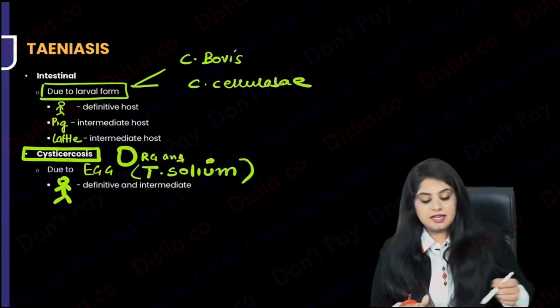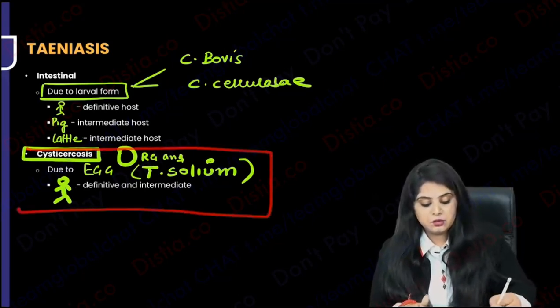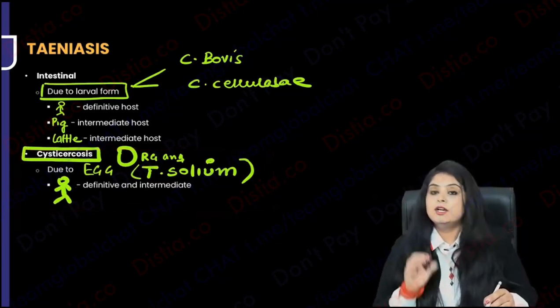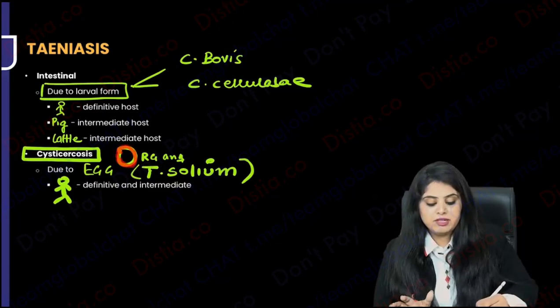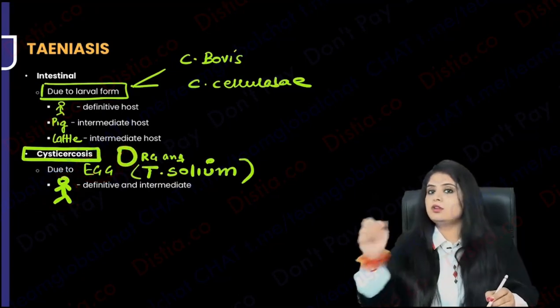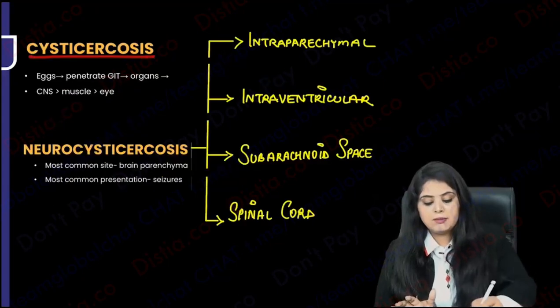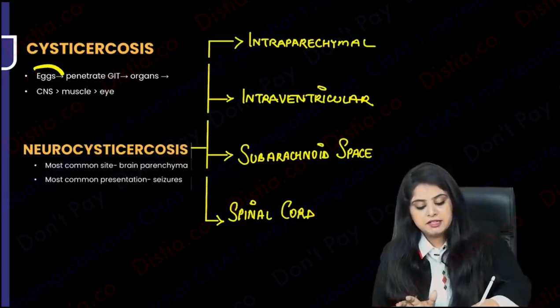Repeating it once again, when you're dealing with cysticercosis, and I'm going to tell you different types of cysticercosis and how organs are affected, you will realize this organ involvement is happening only because of the eggs, and this is happening only within man. This is not something happening in the animals. So now when I say cysticercosis, you will say, how, ma'am, is it happening only because of eggs? Yes. So what will happen?